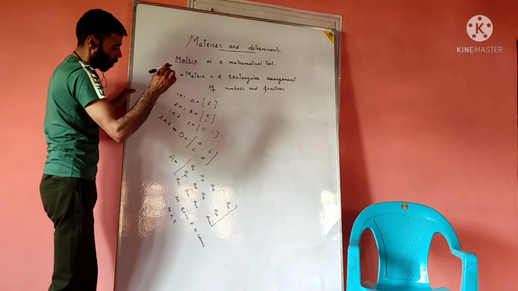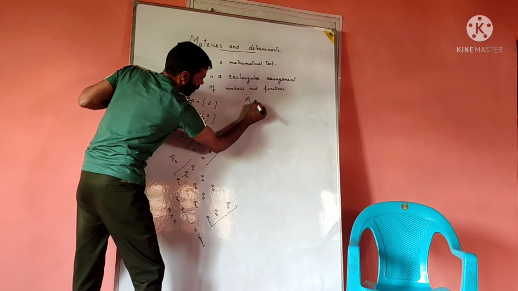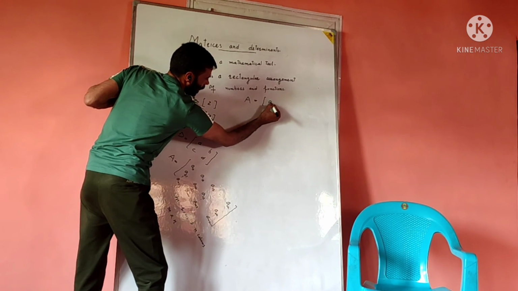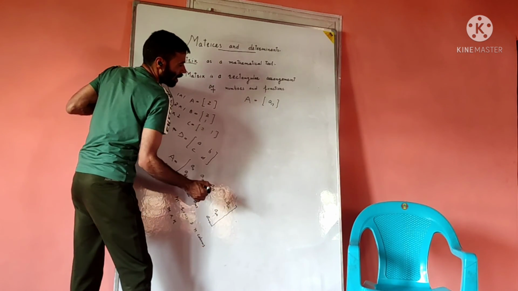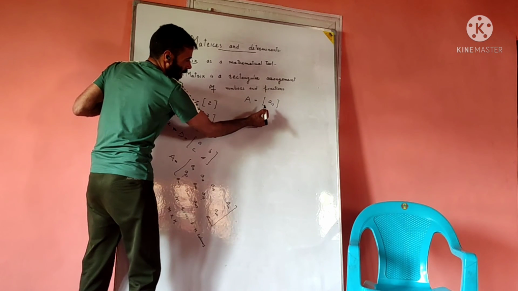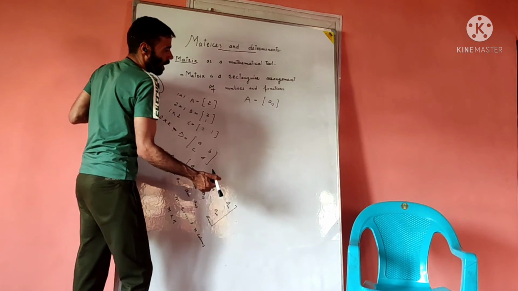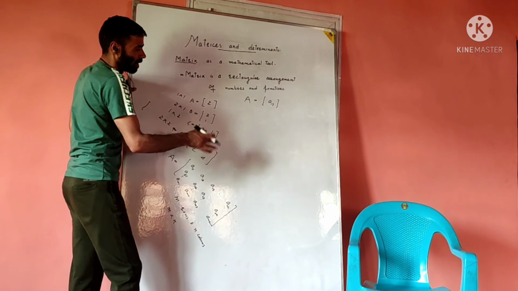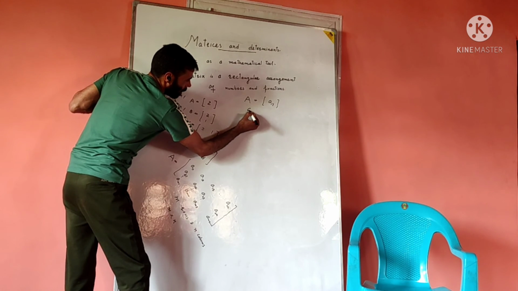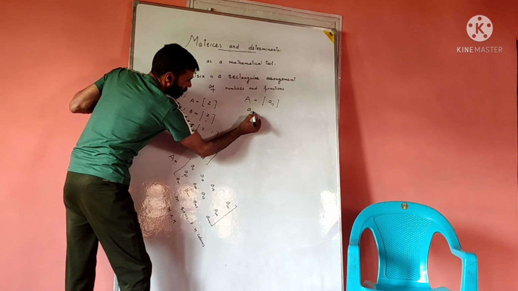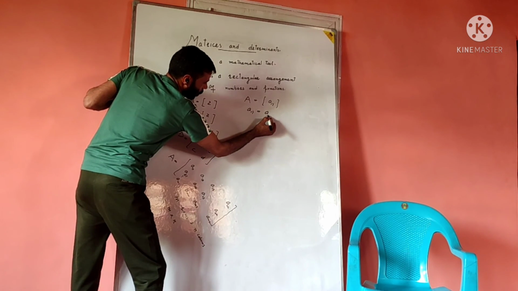In general, we can represent this matrix in this way: A is equal to Aij. That means this Aij is an element which is at the position of the ith row and jth column. So by giving values to i and j, we can obtain the information. For example, if I have to represent this matrix, Aij is equal to A21.